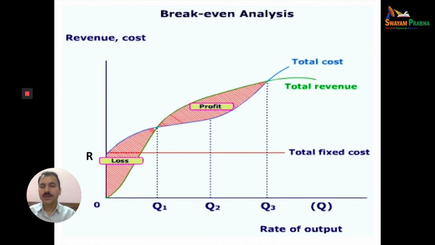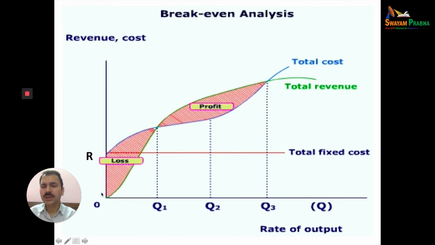Now we can explain the break-even point with the help of this diagram. This green line is the total revenue curve and blue is the total cost curve. Revenue can be zero. It starts from zero and starts increasing at an increasing rate up to here, and after this point it starts decreasing.